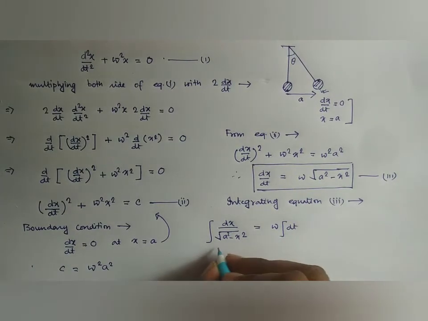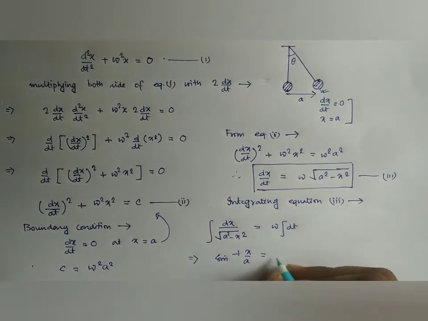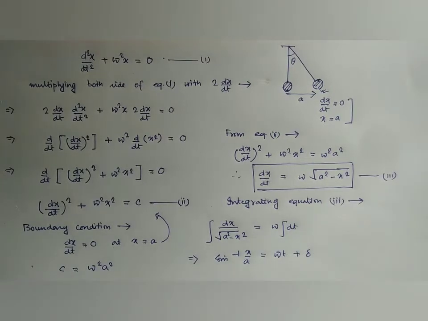What is the value of this integration? It is nothing but sine inverse of x by A, this is equal to omega t plus some constant of integration delta. It is a constant of integration.